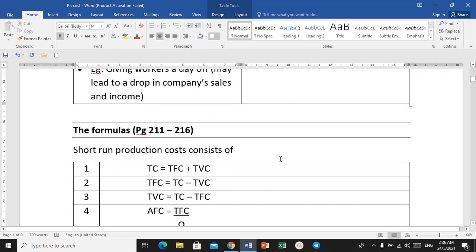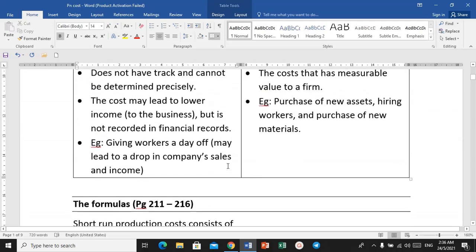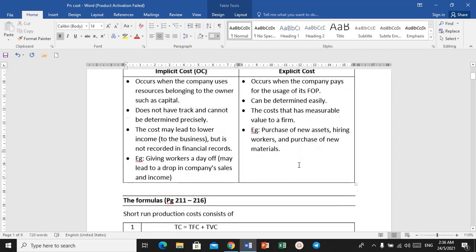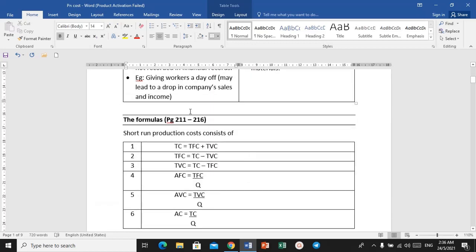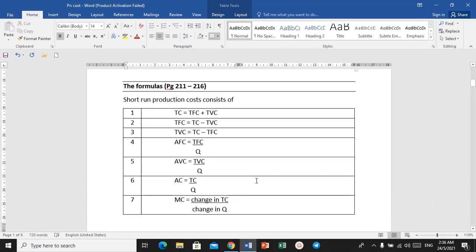In your book at pages 211 until 216, you may find a number of formulas, and actually you have 7 formulas here. I will show it here on one page. So these are the 7 formulas that you need to memorize in this chapter.